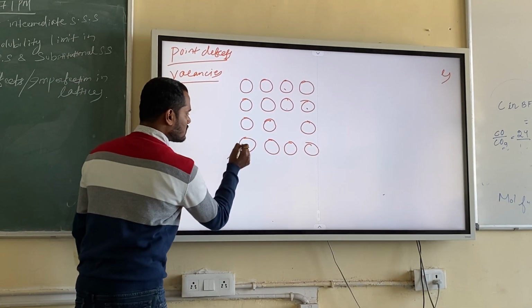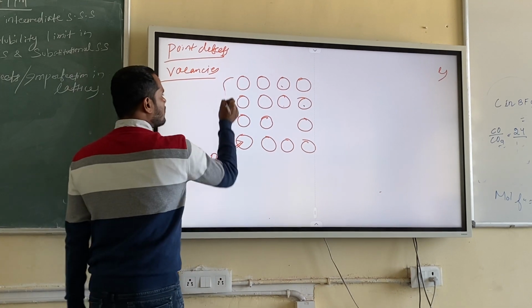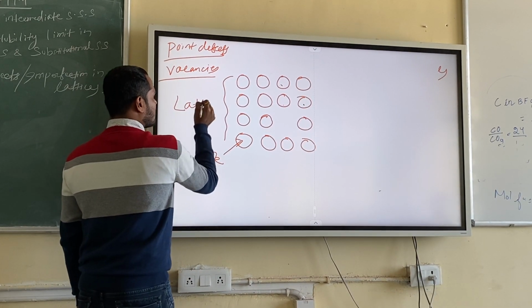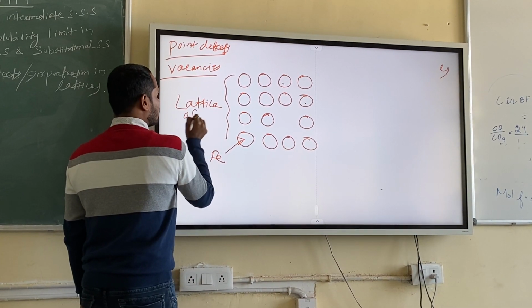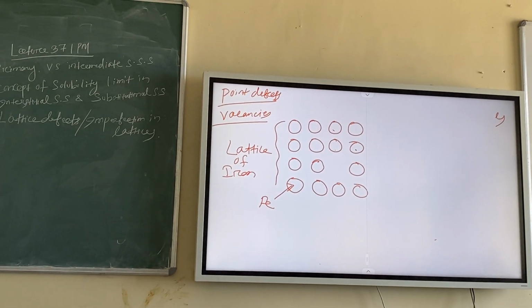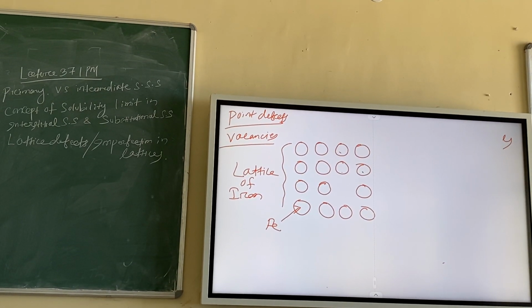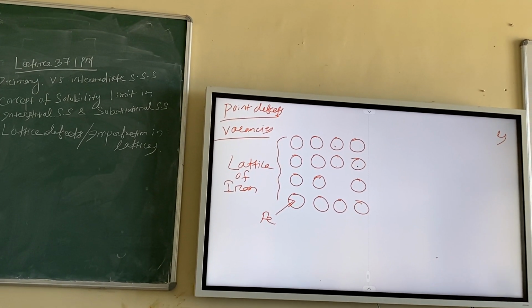Suppose this is an iron atom, and this is the lattice. Just have a look, what is the vacancy? Which one is the vacancy? Yeah, very good. It is visible. Vacancy is visible.